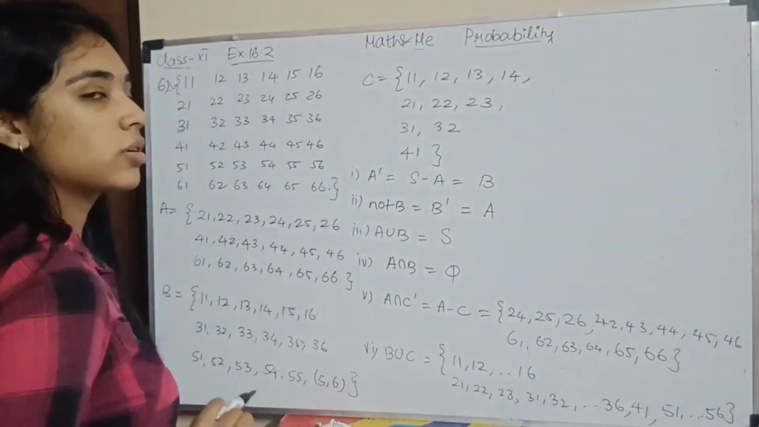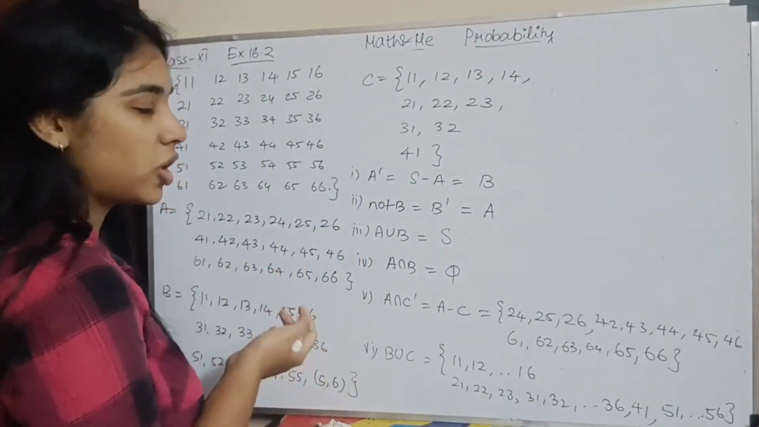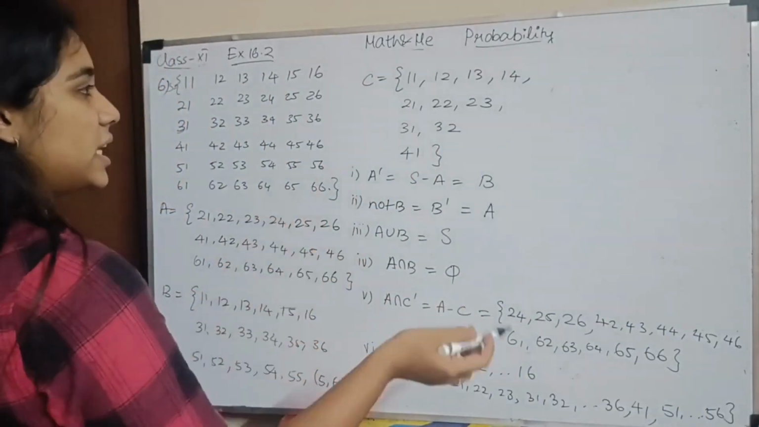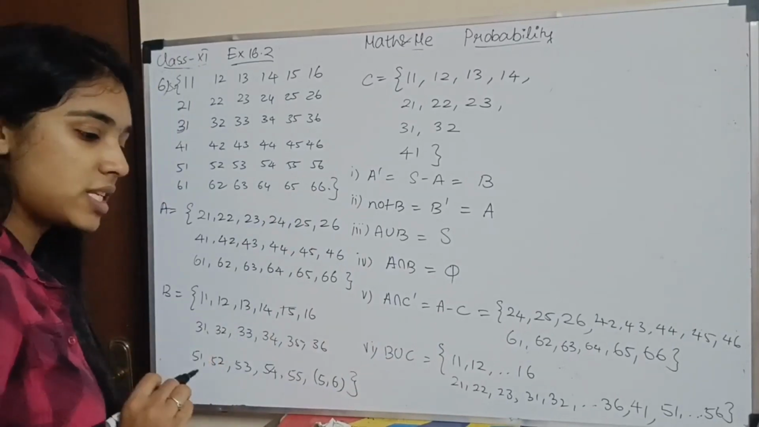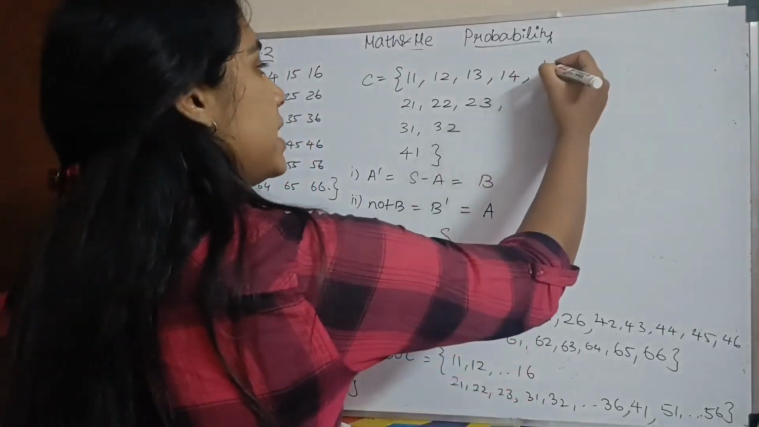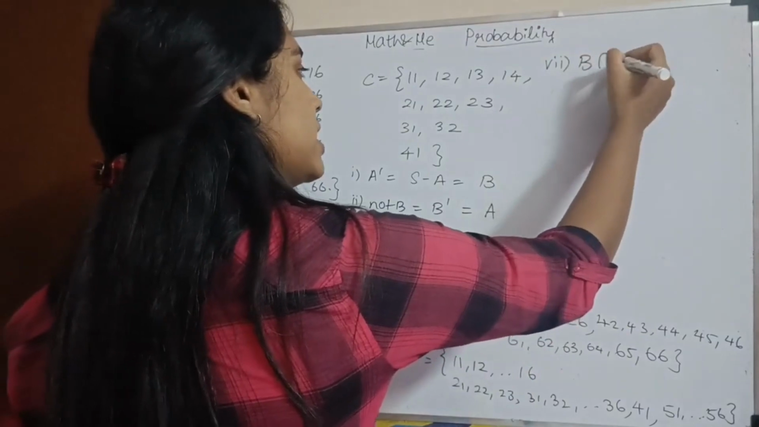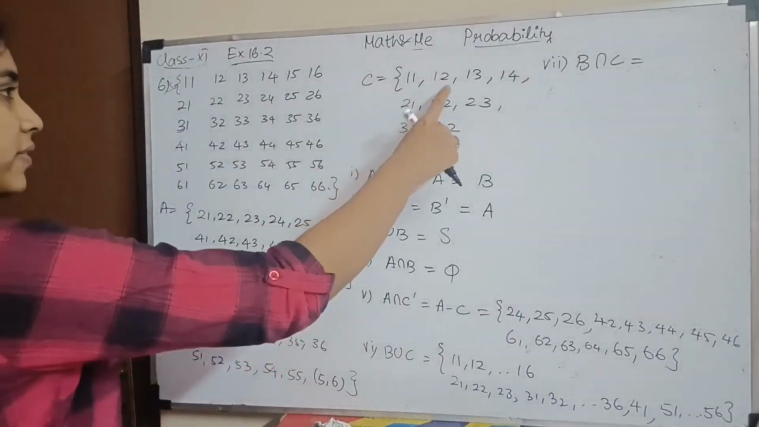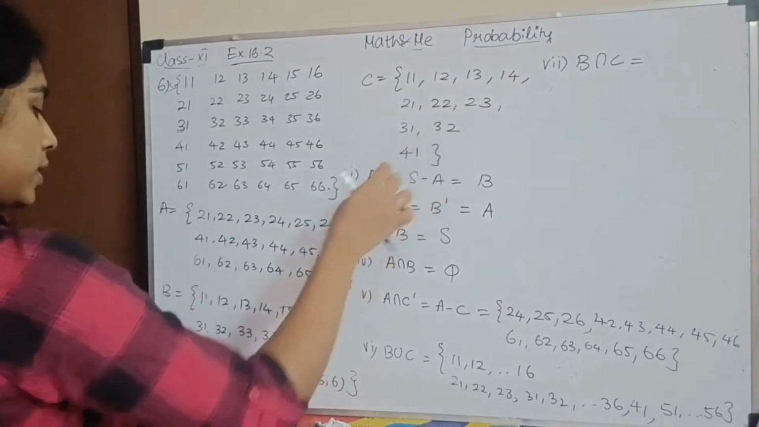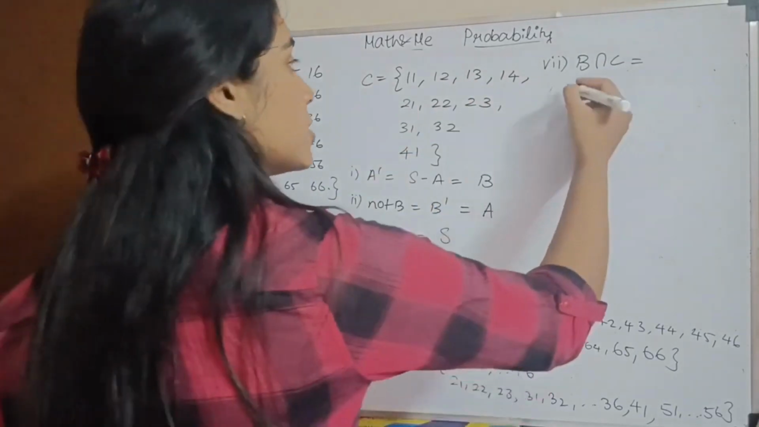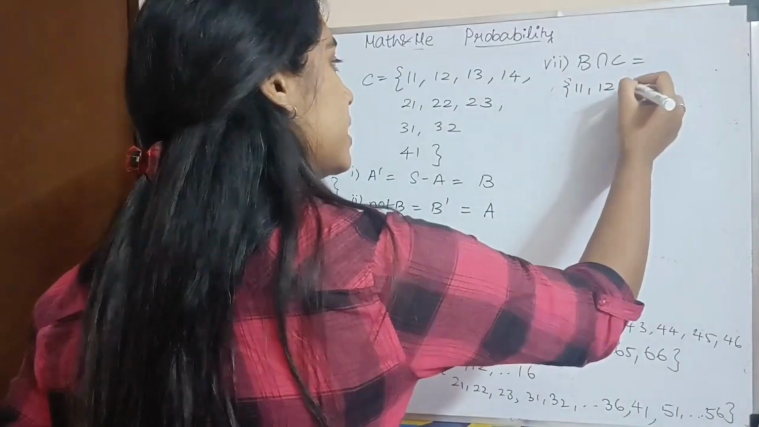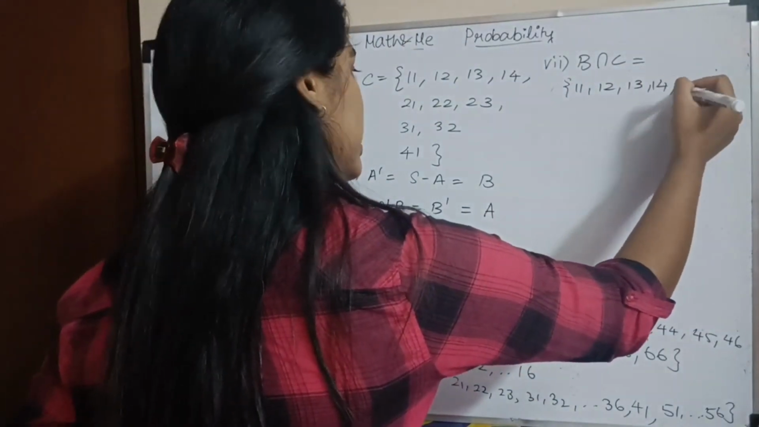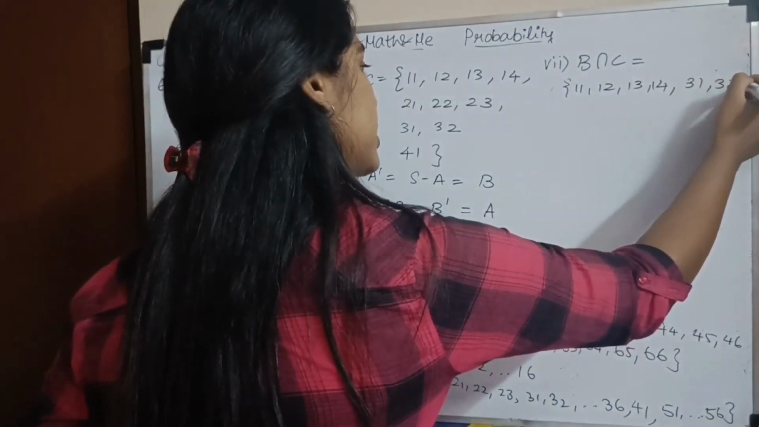It is whatever is in B or in C, without any repetition. You have learnt all this in your set chapter. We are just dealing with numbers here. Okay, so this is the 6th subsection. 7th, B and C. So B and C means B intersection C. What are the common elements? 11, 12, 13, 14, 3-1, 3-2. What else? Nothing else.